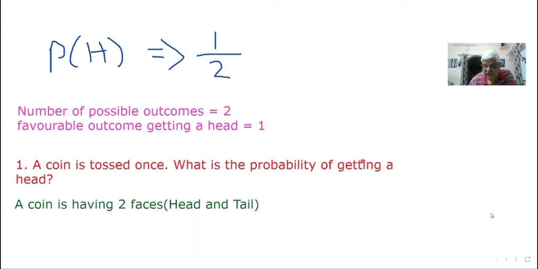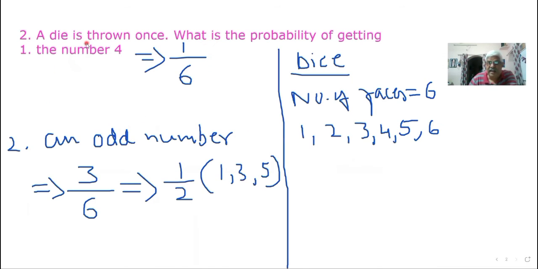Okay, in the same way, the next type of question here is: a dice is thrown once. Remember the dice that you are used to playing. Okay, you are now also playing dice. Dice has how many faces, dears? Dice has 6 faces. 1, 2, up to 6.